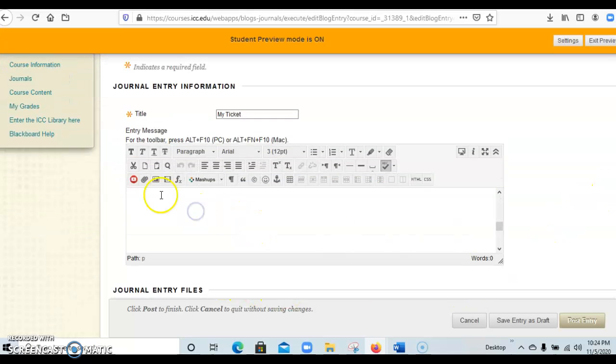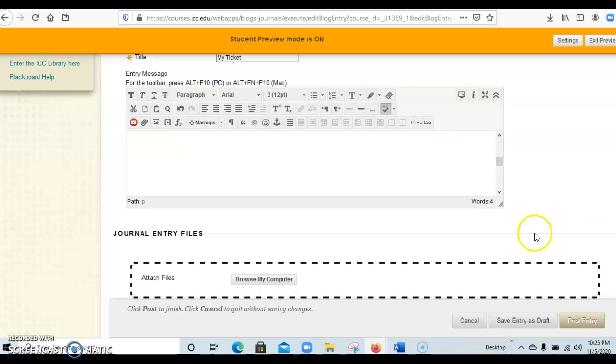This is where you'll type your response. If I was given, and then you'll type on and on as long as you wish. Word count will be right here, so you can gauge how many words. And if the prompt tells you that you need 500 words at least, then that's how you can gauge that: do your word count.